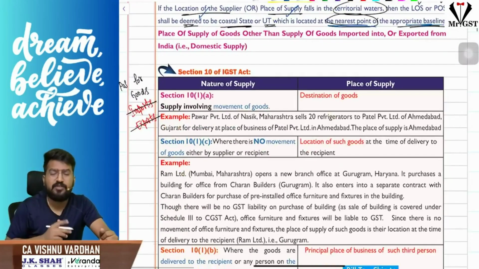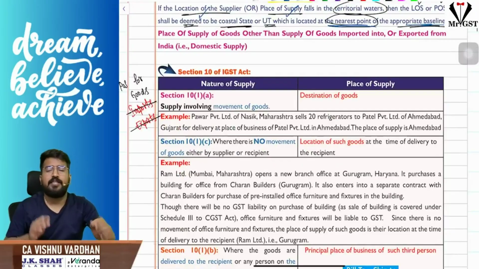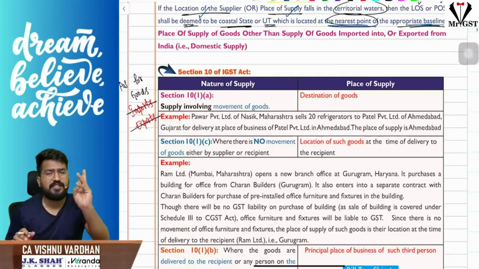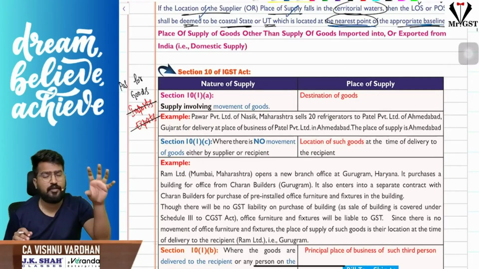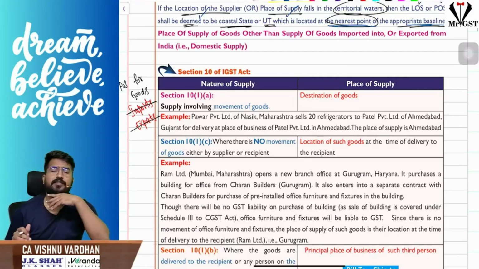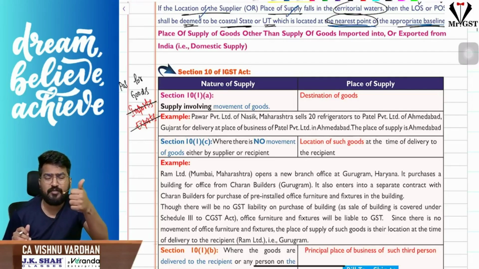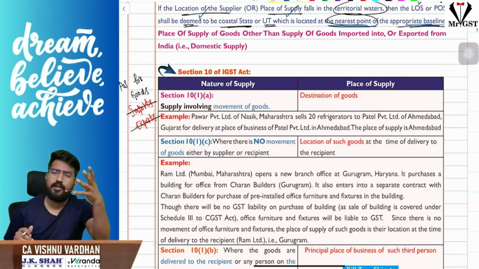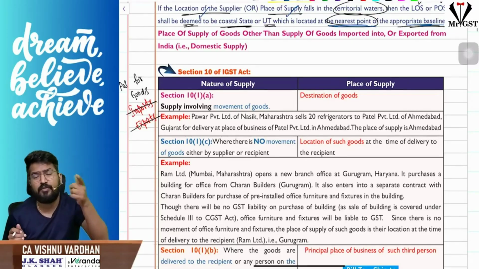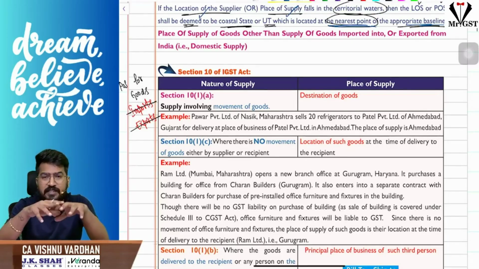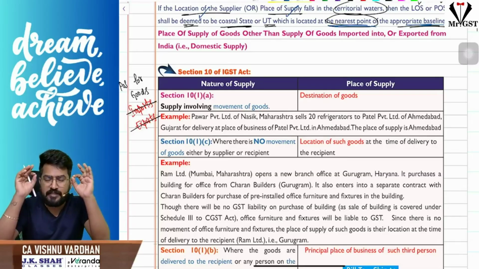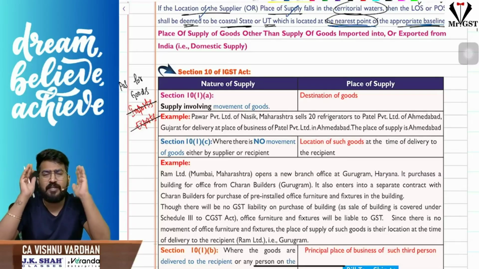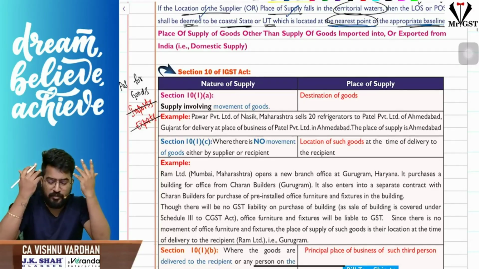Now let us move on to section 10. Sir, what is section 10? See, first of all, we have seen section 7, 8, 9, correct? Section 7, 8, 9 talking about what is interstate supply, all that. Here, to call it as intrastate supply or interstate supply, first of all, we should be clear with what is the location of supplier and what is place of supply. Location of supplier, okay sir, fine, I will understand. But what is the meaning of place of supply? Here, please understand, place of supply chapter itself is like a mathematics formula. Already they have derived the formula. You should just remember the formula now. Let us not worry about the derivation.